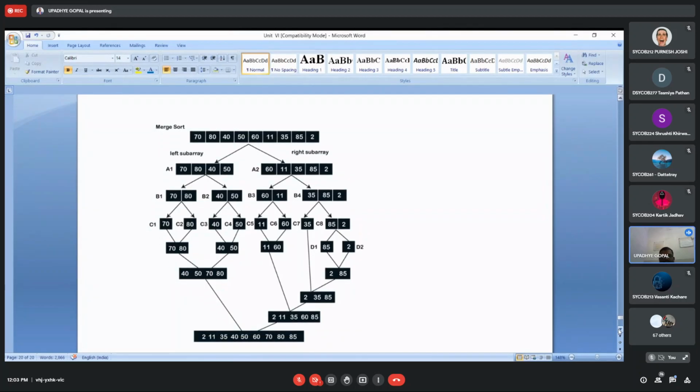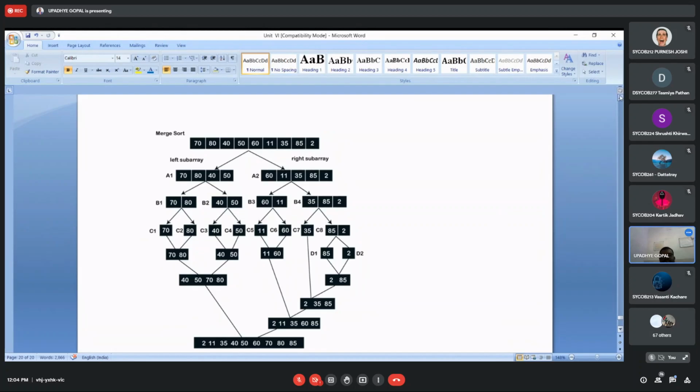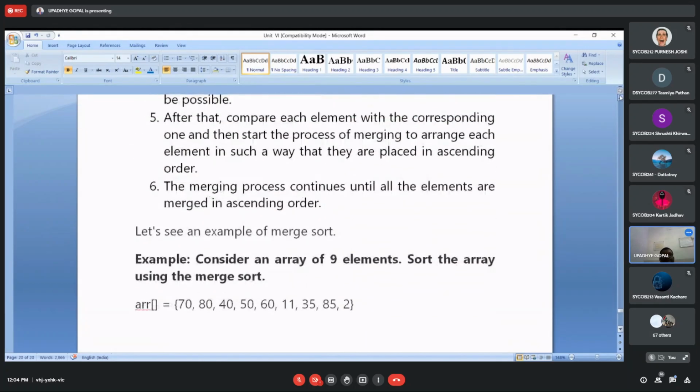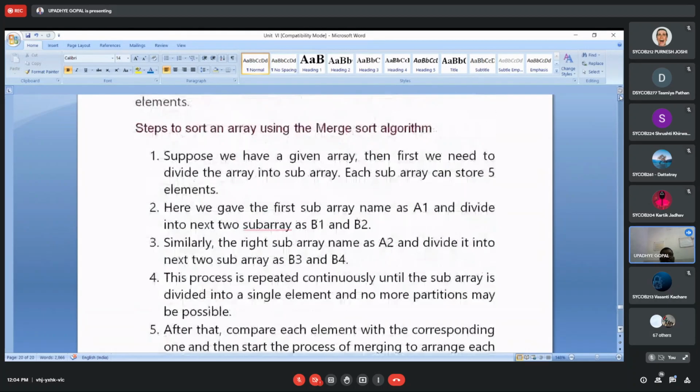The thing is we are interested in getting this result, and the way in which this particular result comes is different for different types of algorithm. For merge sort this is the technique, for quick sort the technique is different. So the algorithm is different. I think this much is very clear from my side. So we'll have the algorithm steps now, one by one.